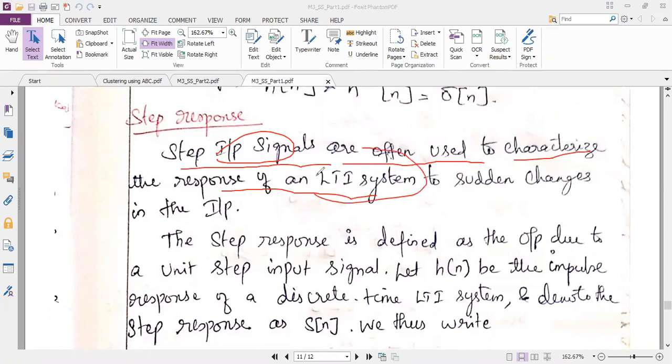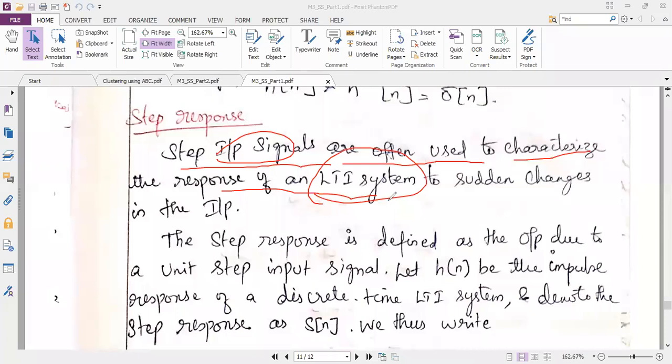LTI system. So if we want to analyze any system, we have to pass the reference signal to the system. That reference signal in signals and systems is the step input signal or unit step signal. Unit step signal is the reference signal which will help us to analyze the system, like how it is working, what are all the possibilities of performing the operation, like the system can perform convolution operation, system can perform filtering operation. So like that the system can perform n number of operations. All those things I want to analyze.